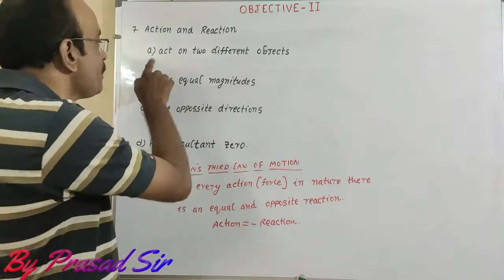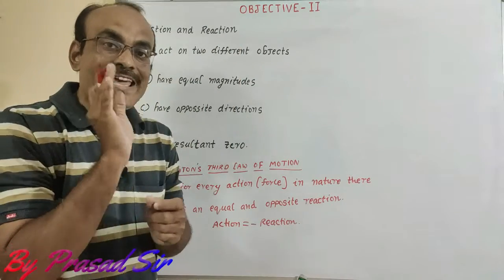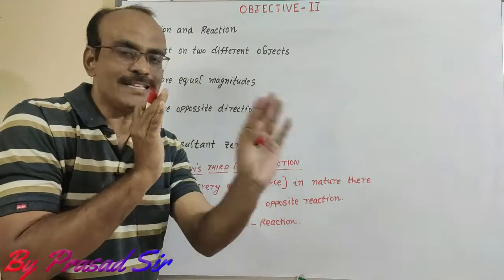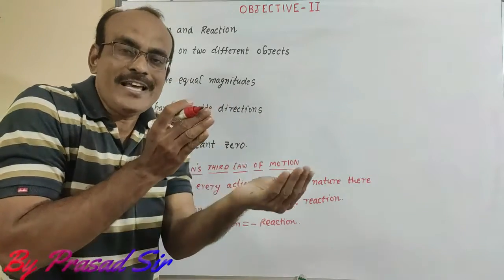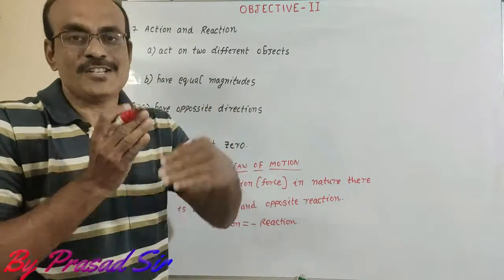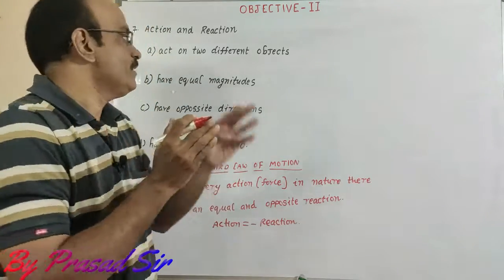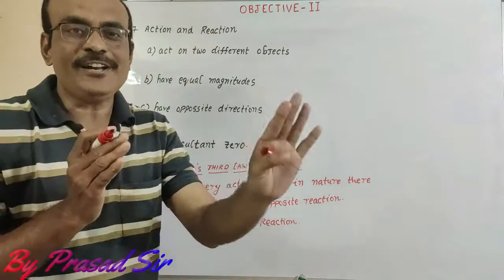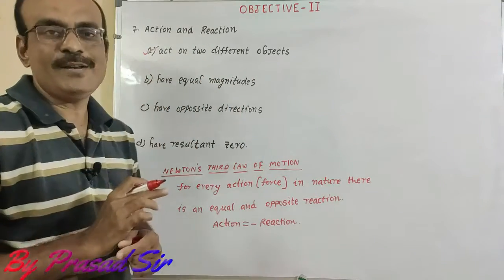So option A, act on two different objects. One body exerts a force on the other body, that is action. With that action, the other body reacts, that is known as the reaction force. So action and reaction act on different bodies. So option A is correct. B, have equal magnitude.